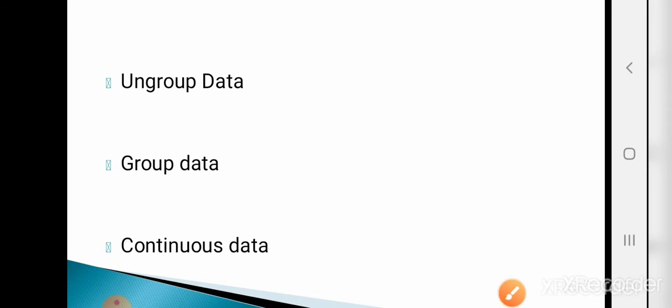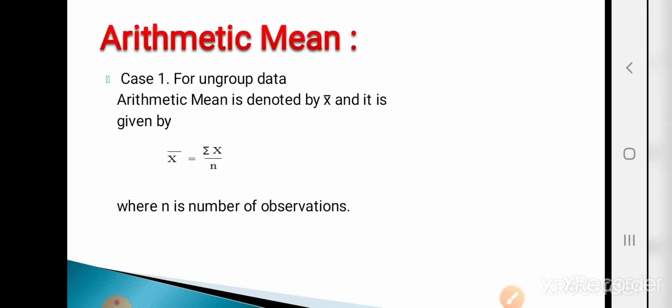Now see, the first measure of central tendency is arithmetic mean. So case 1, for ungrouped data. How to calculate the arithmetic mean for ungrouped data? Arithmetic mean is denoted by x bar, and it is given by x bar is equal to summation x upon n. What do summation x and n mean? Small n is the number of observations. Summation x means the sum of all observations, that means the sum of the column of values of x.